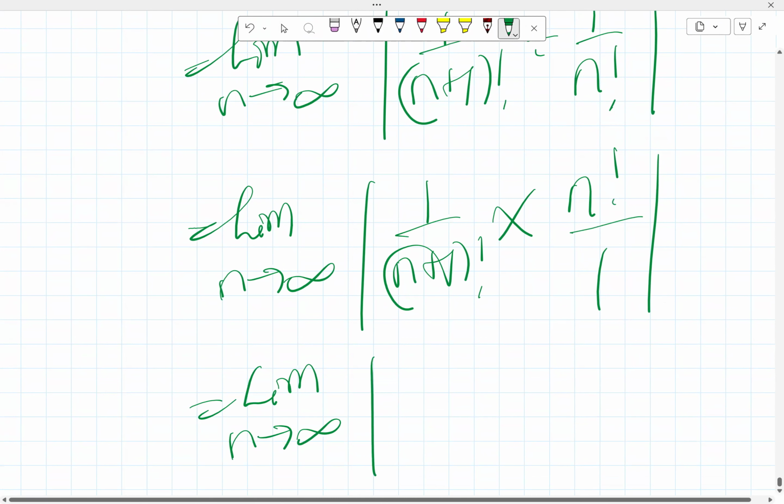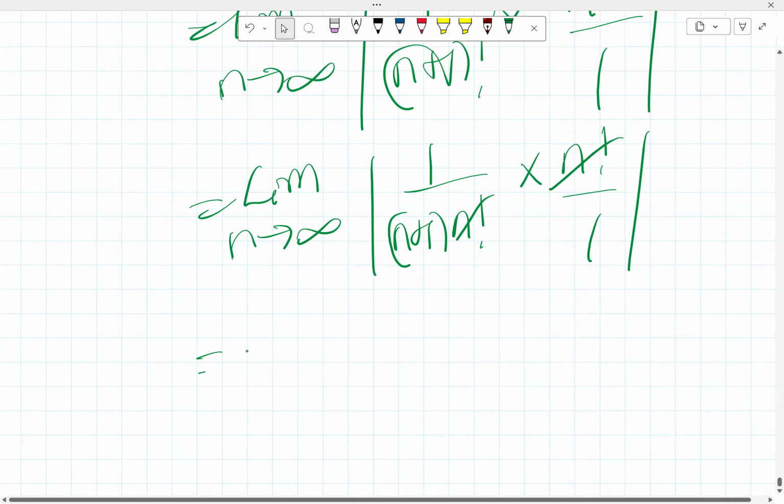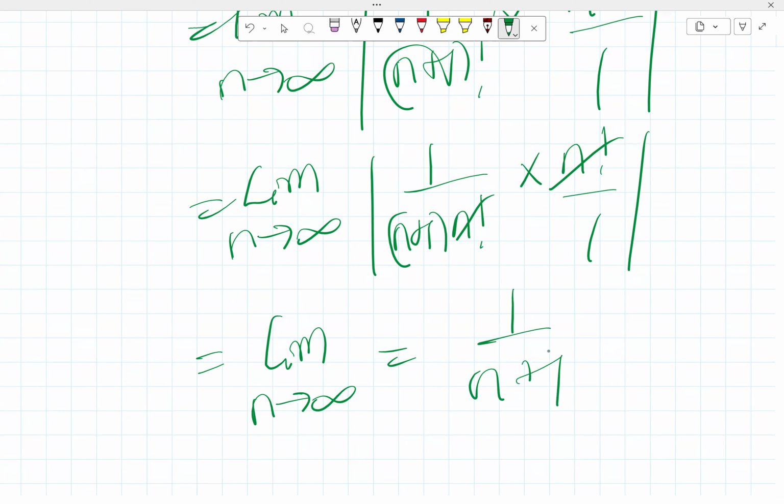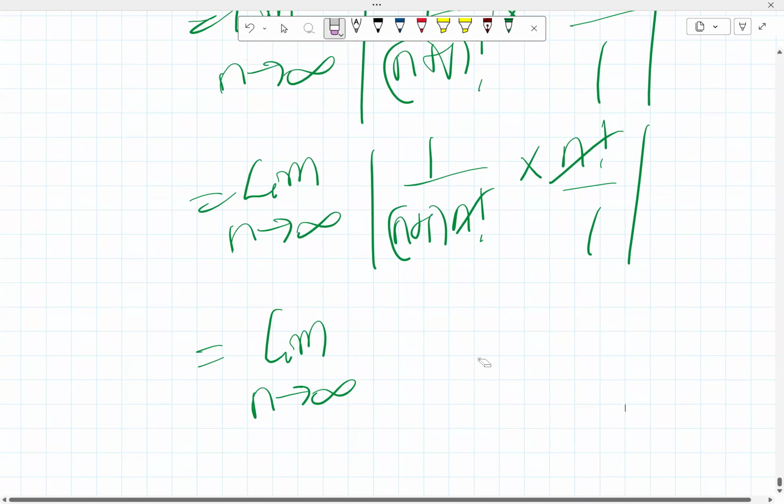So we can break things up here. Limit as n goes to infinity. You have 1 over (n+1) factorial, which is (n+1) times n factorial, and then multiply by n factorial over 1. So this cancels this, so that we then have the limit as n goes to infinity of 1 over n+1.